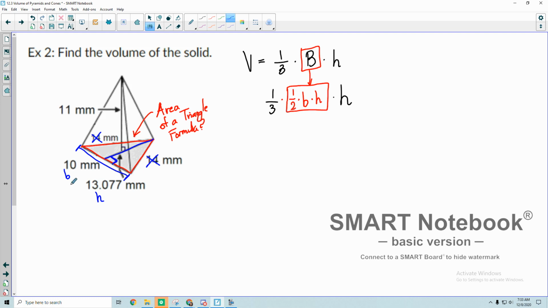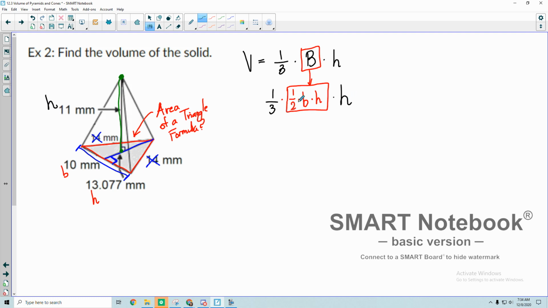All right, so I can plug those in for the base and the height that's here. Actually, let me color code this so we don't get confused. So this is the base and the height that I'm plugging in for those two values. And then the actual height, how tall this pyramid goes up, is going to be, remember, from the apex all the way down to the bottom of the base. So that would be this distance here, which is 11. So that's what I'm going to plug in for the height that's here, okay?